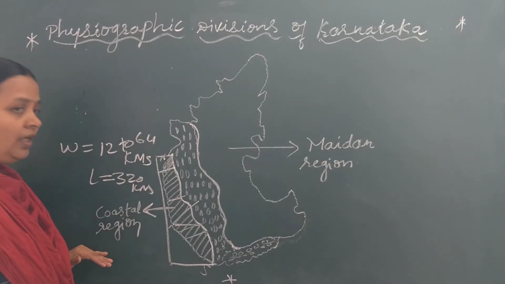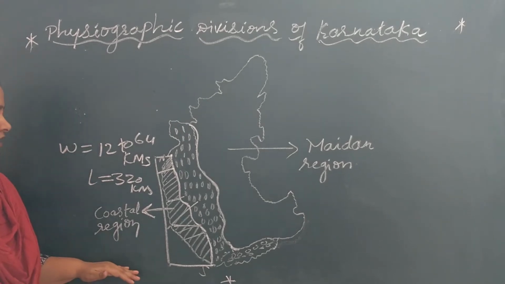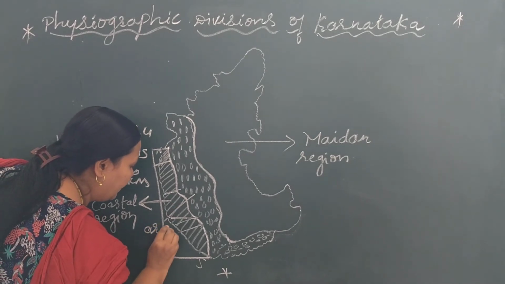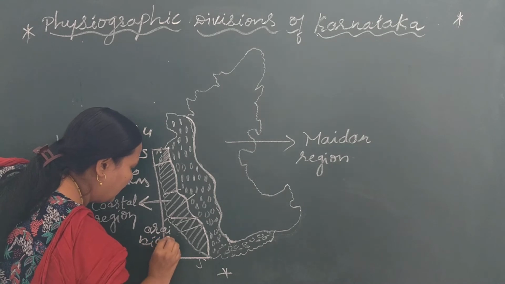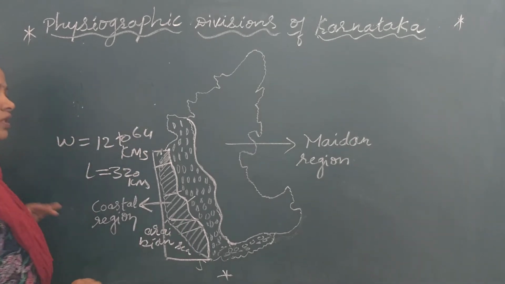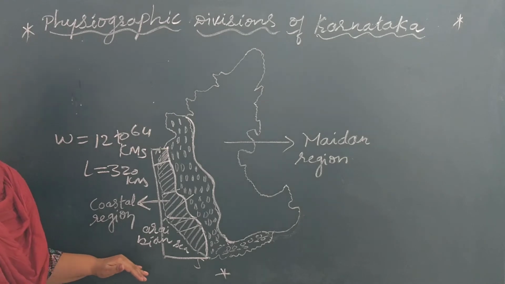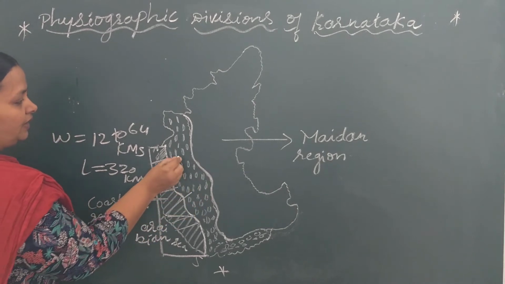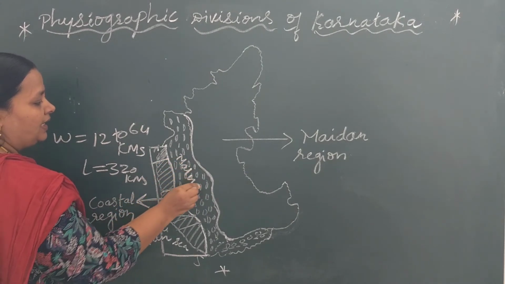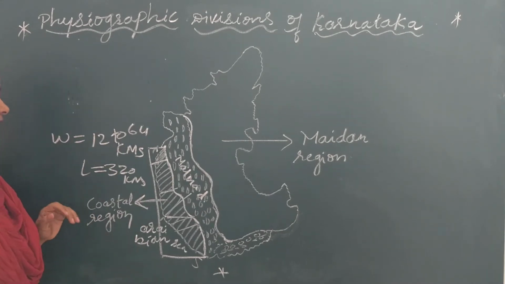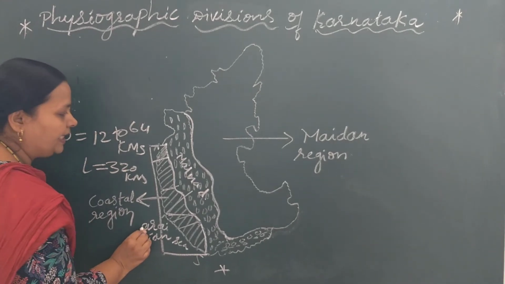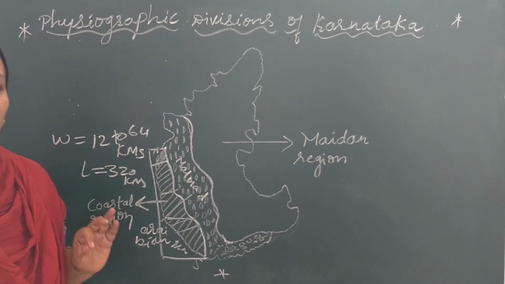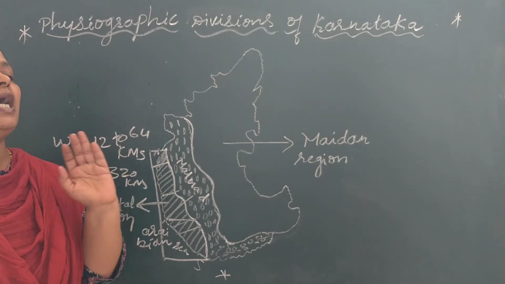This is the Arabian Sea here, and this is the coastal area. So the coastal region lies between the Arabian Sea and the Malnad region. This is the Malnad region. So the coastal plains lie between the Arabian Sea and the Malnad plains or Malnad region.